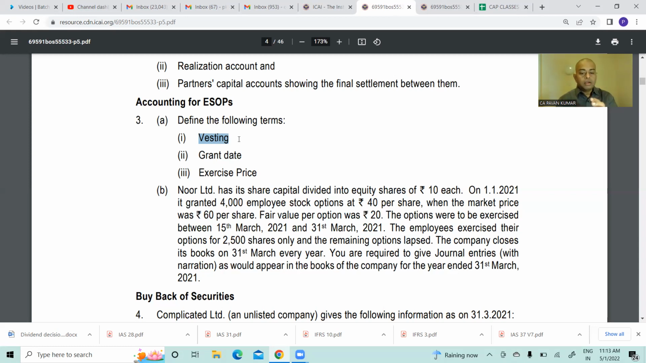For example, I am giving you one share at 120 rupees whose fair value is 150. What is the fair value or market price of the share? 150. What is the exercise price? 120. So the difference between 150 and 120 is 30 rupees. That is what we call the fair value of the option. You understand it? So shall we go to 3B?